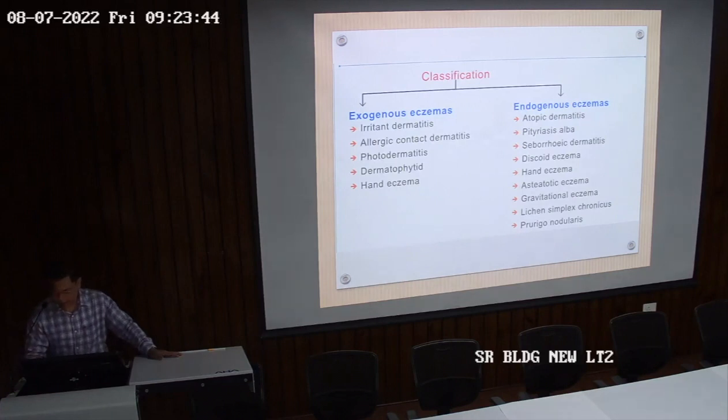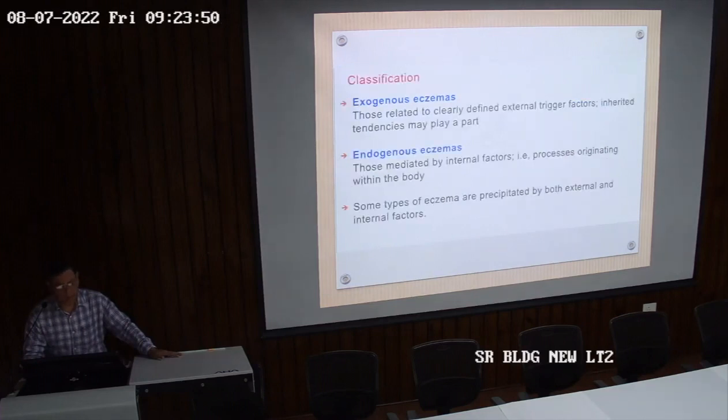So we'll not go into details of each and everything. We'll see the definitions of these types of eczemas. So exogenous eczema, those related to clearly defined external trigger factor. So there is a trigger from the outside of the body. So these are external trigger factors. Inherited tendencies may play a part.